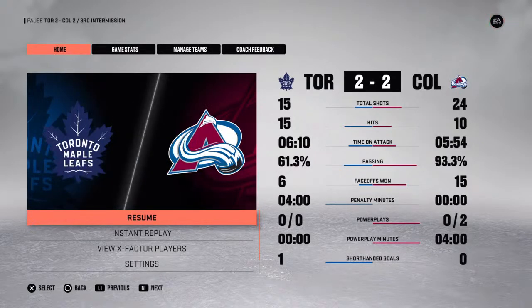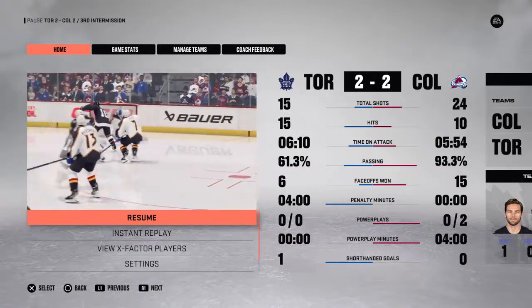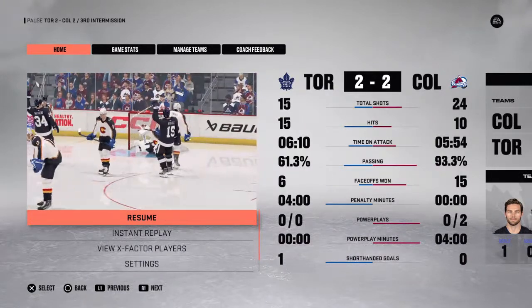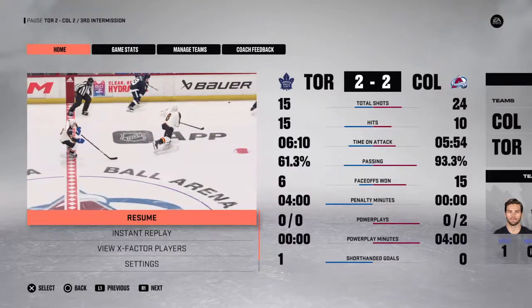Shots are going the hockey game 24-15, Avalanche 2 aside. The hits 15-10 Toronto. Face-offs 15-6 Colorado. Power plays Avalanche 0 for 2. Toronto with a short-handed goal. We head to overtime.